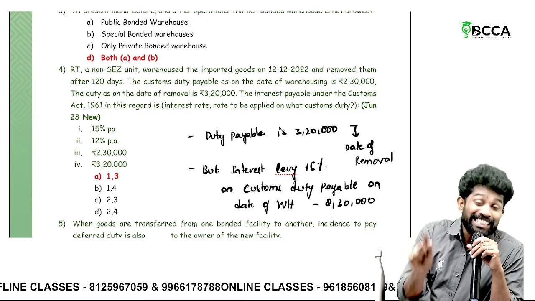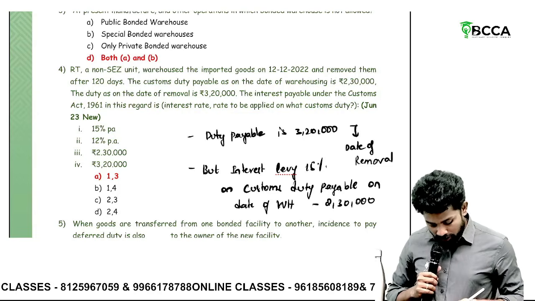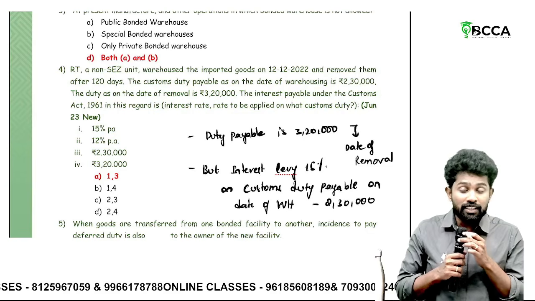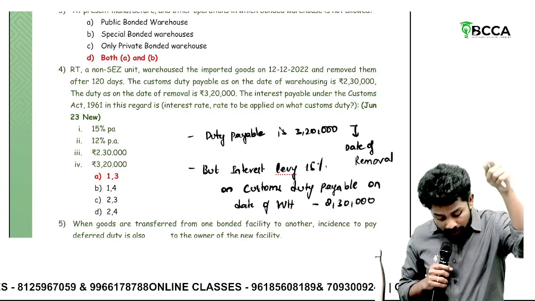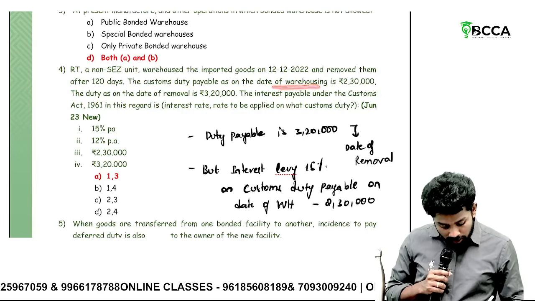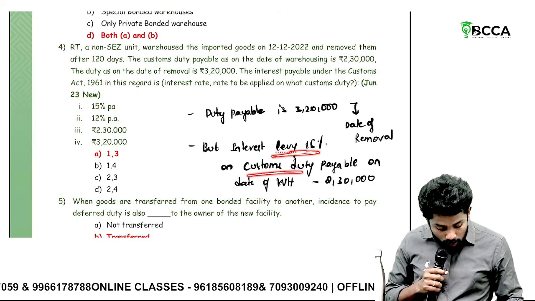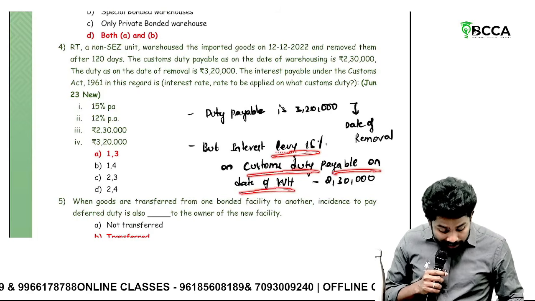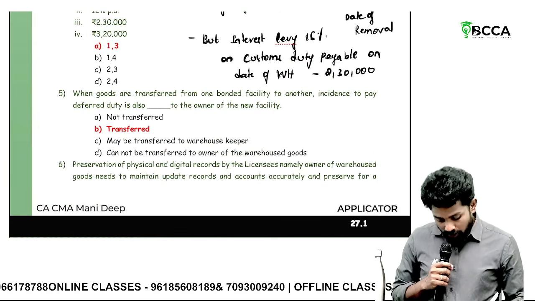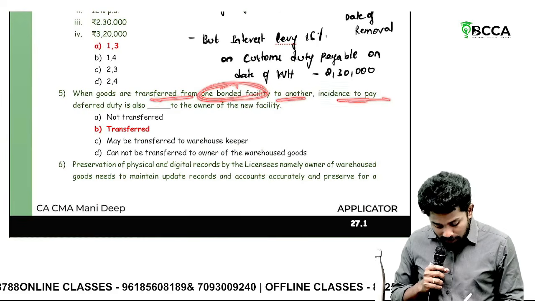But on which amount is interest levied, and what is the rate of interest? The rate of interest is 15%. Interest has to be calculated on the amount which was there on the date of warehousing. Duty payable is 3,20,000 only, but interest is levied at 15% on the customs duty payable on the date of warehousing, that is on 2,30,000. Important one, remember.